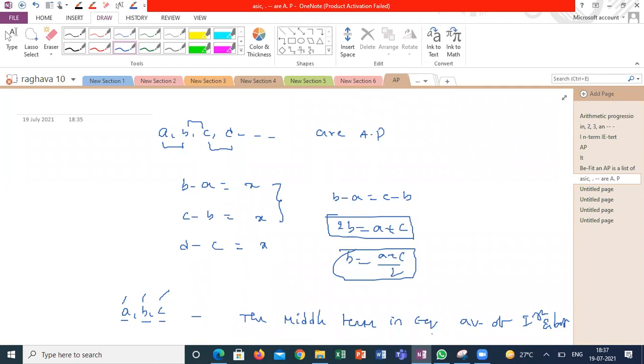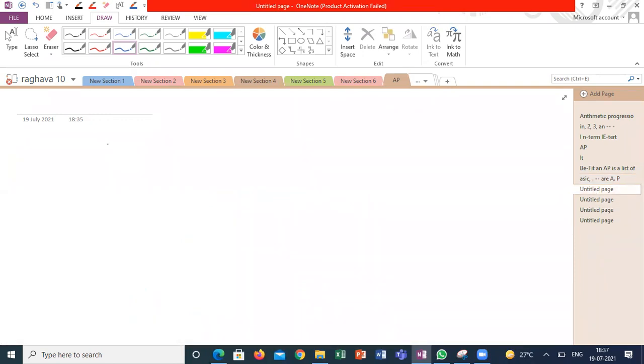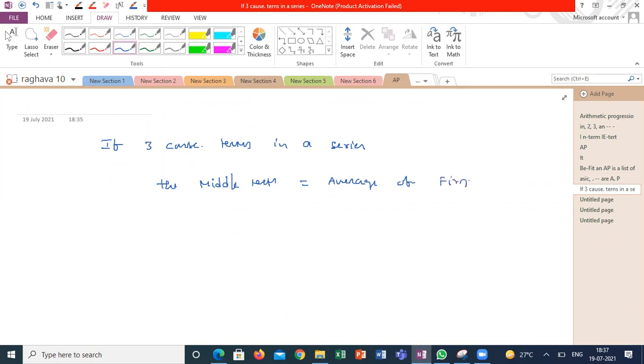If I'm taking any three consecutive numbers in a series, the middle term must be equal to average of first and last term, or twice of the middle term is equal to sum of the first term and last term.